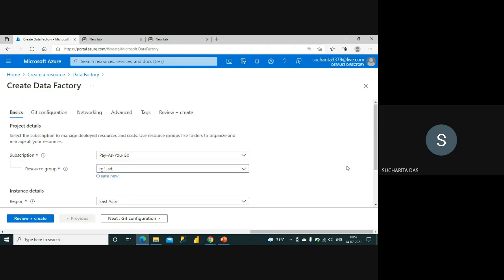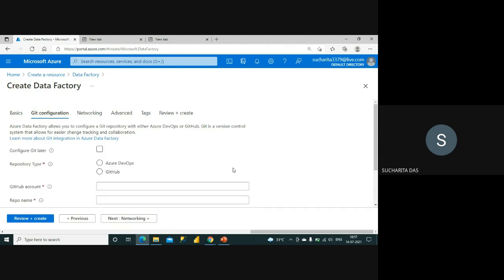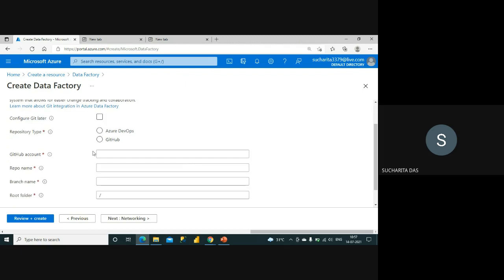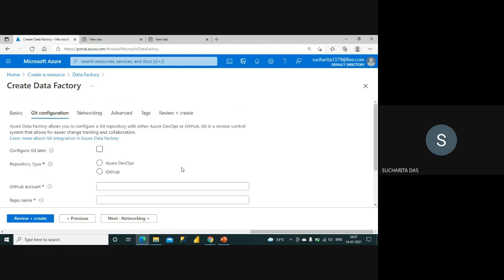Okay, then I'm going to the next tab. As I told you, you can connect with GitHub or Azure DevOps for your CI/CD purpose. So here, if it is DevOps or GitHub, you have to select and then provide the details of that repository.